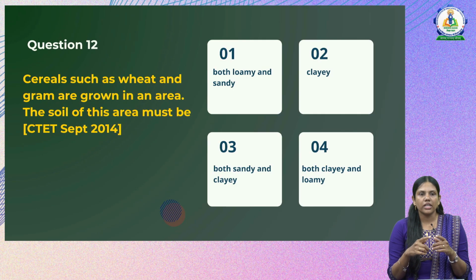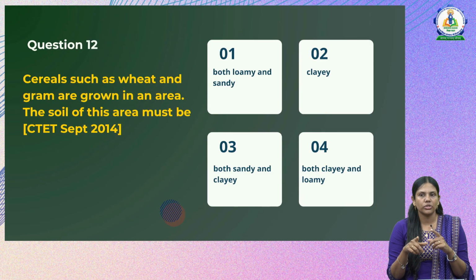Cereals such as wheat and gram are grown in an area. The soil of this area must be. So we have to recall what we have learned during the learning of types of soil. We have seen cereals and wheat are mostly grown in soils that are both clayey and loamy. Option 1 says both loamy and sandy.